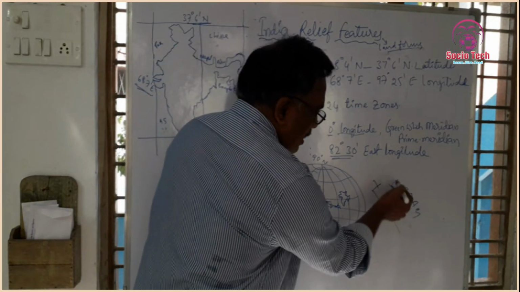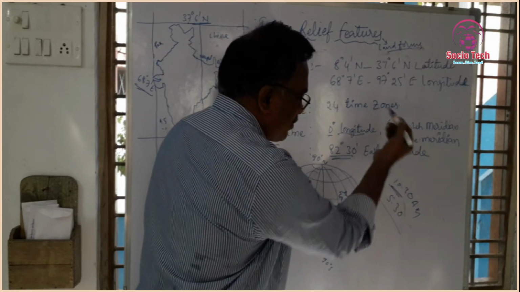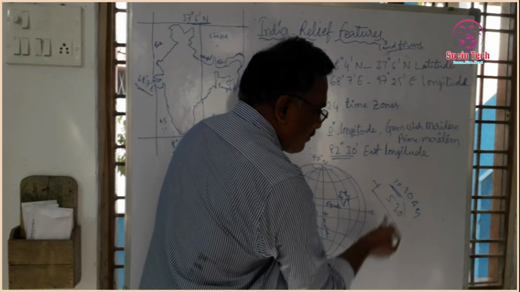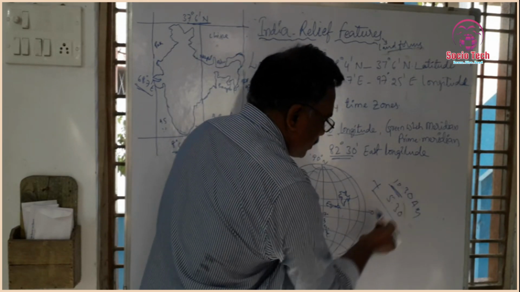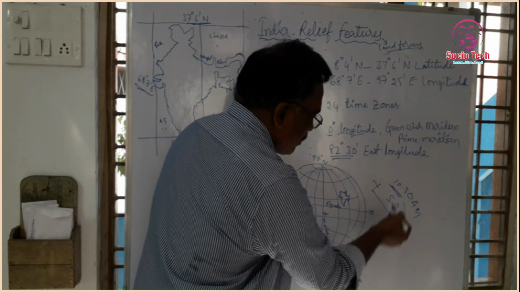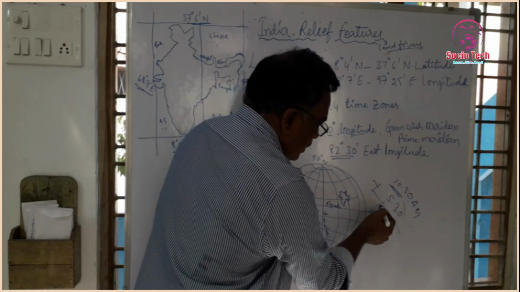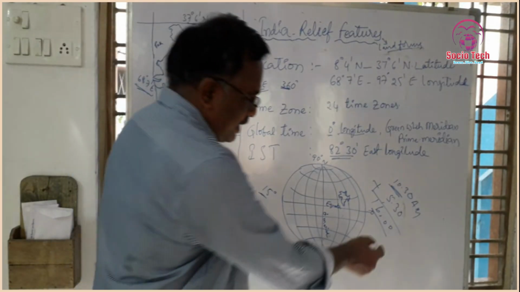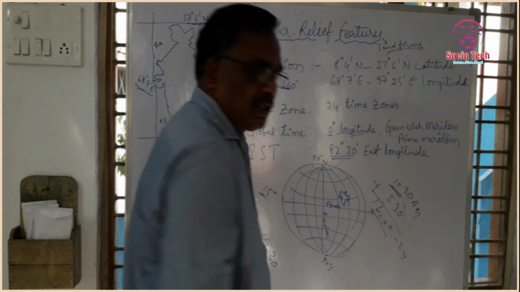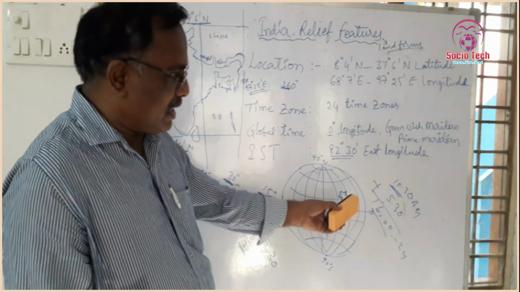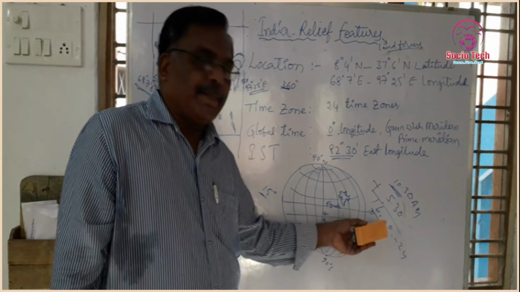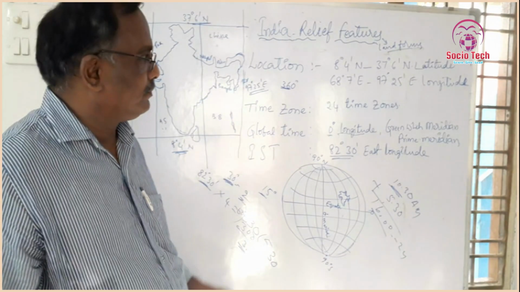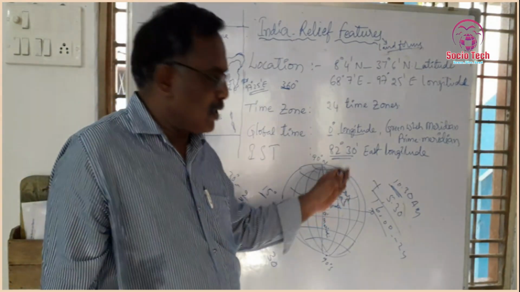That means in London, Greenwich meridian, prime meridian, England, it is 10:30. Now you add 5:30. Then it comes to 16, in 24 hours format. We can convert the 24 hours format to the 12 hours format. Then 16 means 4 p.m., four in the evening.